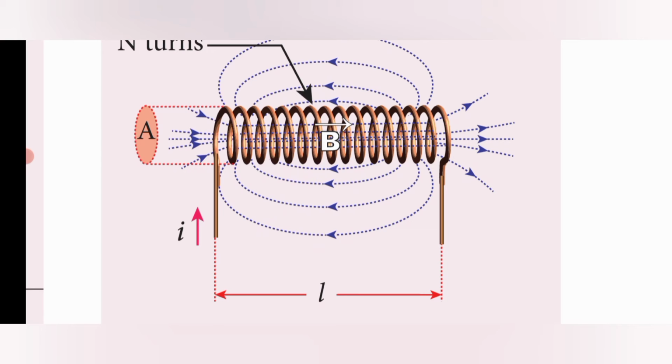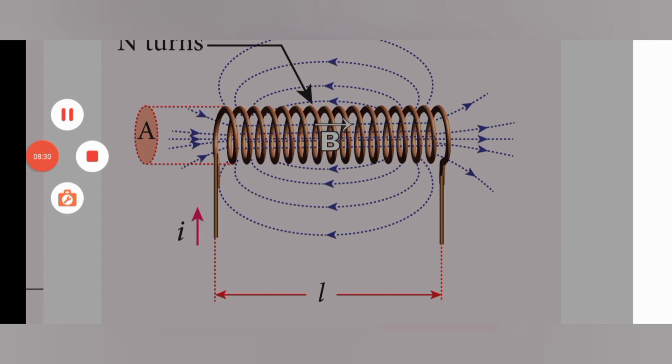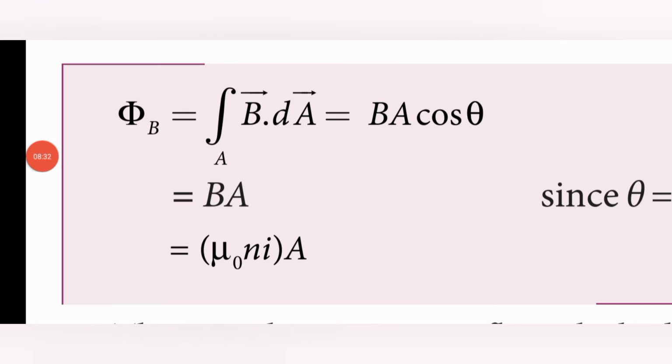From this formula, we have to find the self-inductance of a long solenoid. The magnetic field passes through the solenoid, which means the windings of the solenoid are linked by the field lines. The magnetic flux passing through each turn, for each turn the area element is dA.